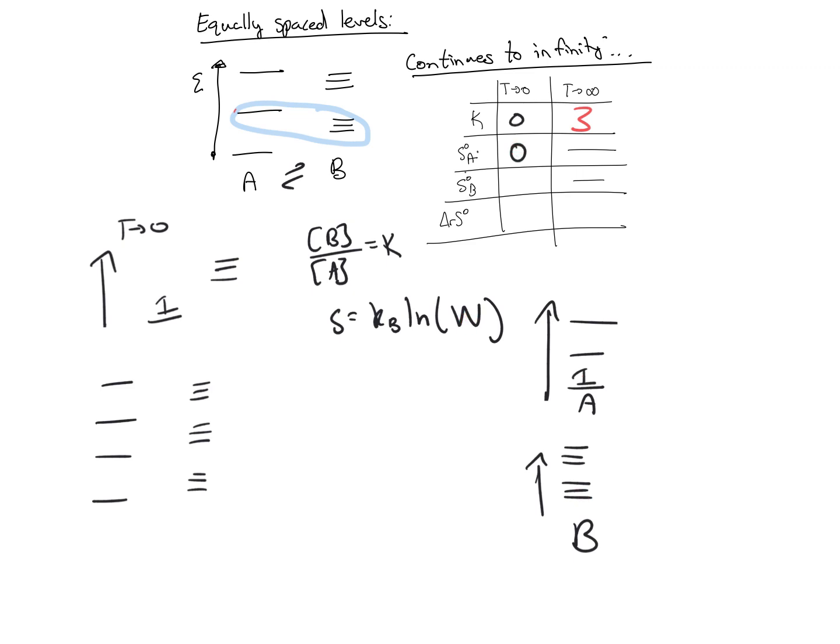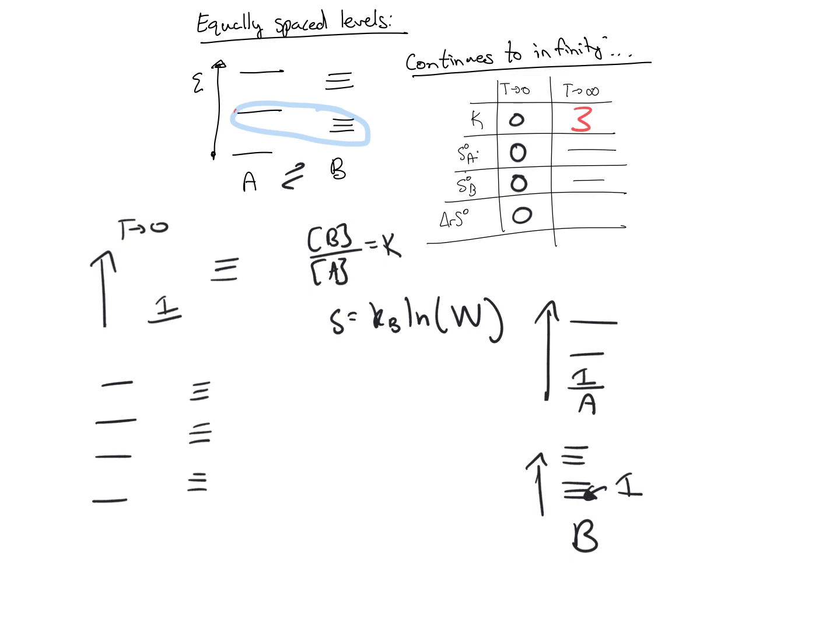For B, in this case, that's the same thing. Even though its ground state is higher than A, if I were able to make pure B at 0 Kelvin, all the particles would go into this state, and I would just get KB ln of 1, which is 0 as well. Now delta RS here, at 0, I can just add this up. This is equal to 0, because I can just do products minus reactants. At infinity, even though it's hard to get the actual entropy of each of them, we can get the entropy change for this process.